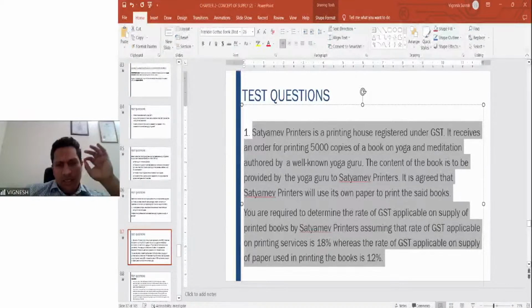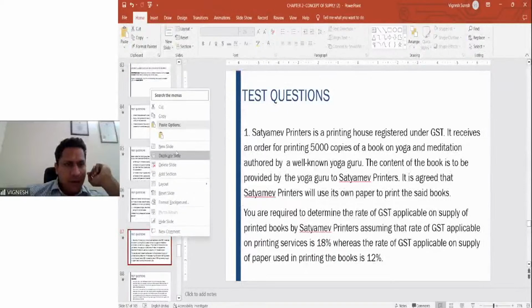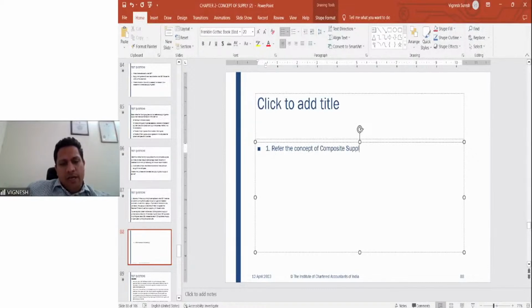How do we answer this question? Let me give you an example. First thing is to refer to the concept of composite supply. So what will you say?